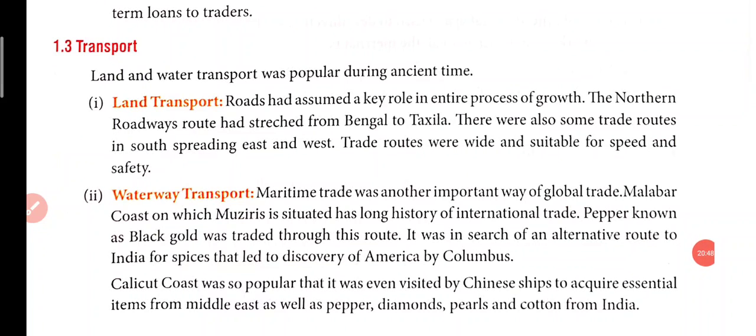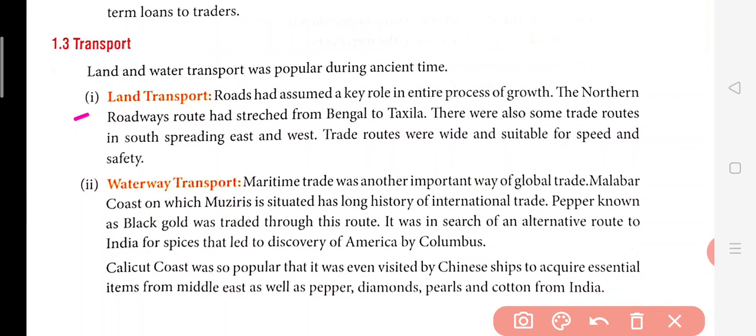Now let us move to transport. As we know, India has been trading through land and waterways transport. So let us go through land transport. Road has assumed a key role in the entire process of growth. At that time, India had a very poor growth of roadways because we were not having good roads. We simply had kacha roads, and from that we were doing our business. The northern roadways, that is towards the Himalayas, stretched from Bengal to the Takshila.